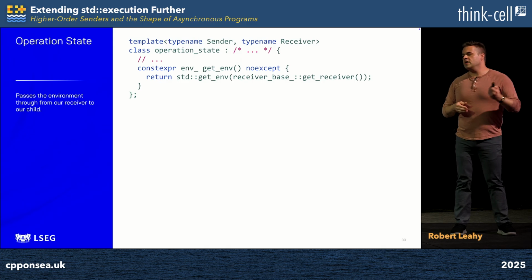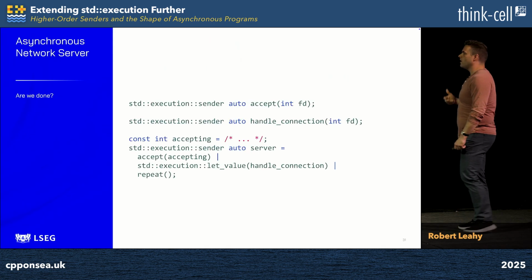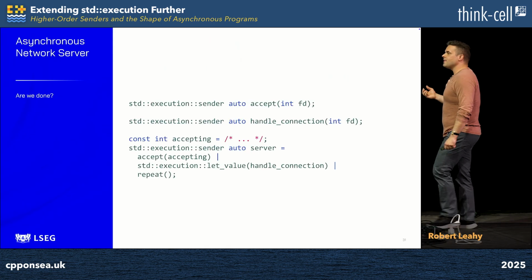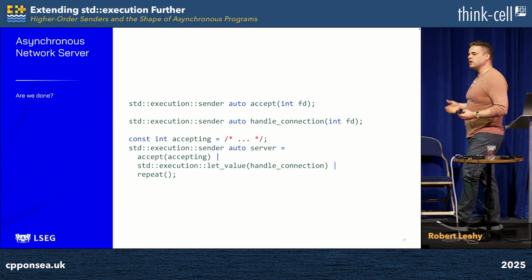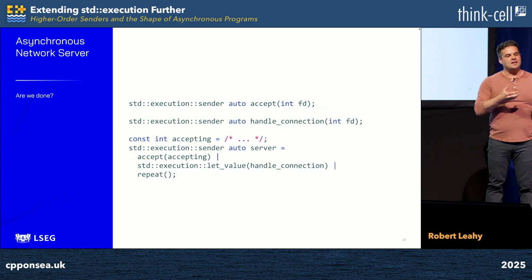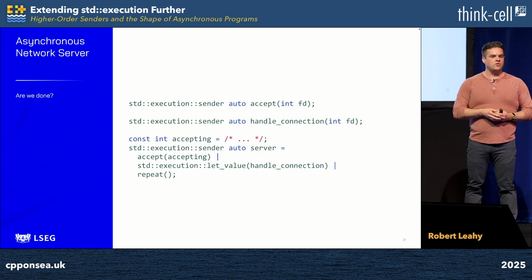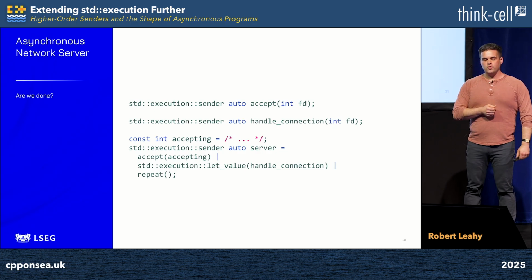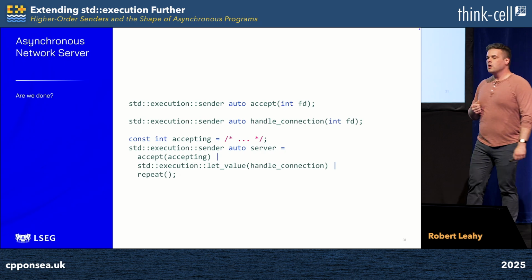We can now go back and we can reimagine our synchronous example as an asynchronous one. We reimagine accept and handle connection not as synchronous functions, but as sender factories, which return a sender which can be connected and started to form asynchronous execution of the consequences of those functions. And then at the bottom, we synthesize a sender which encapsulates our server loop.